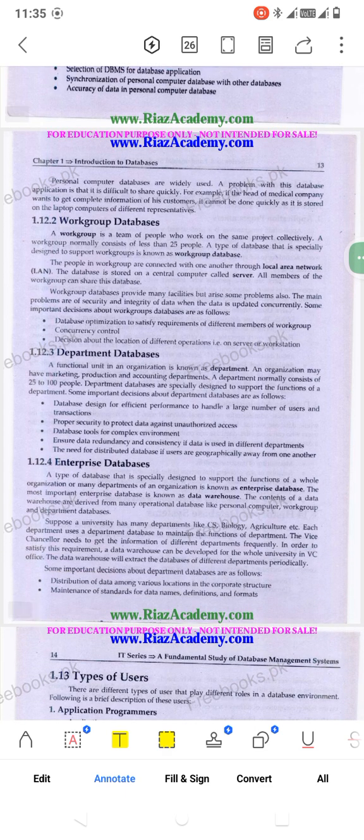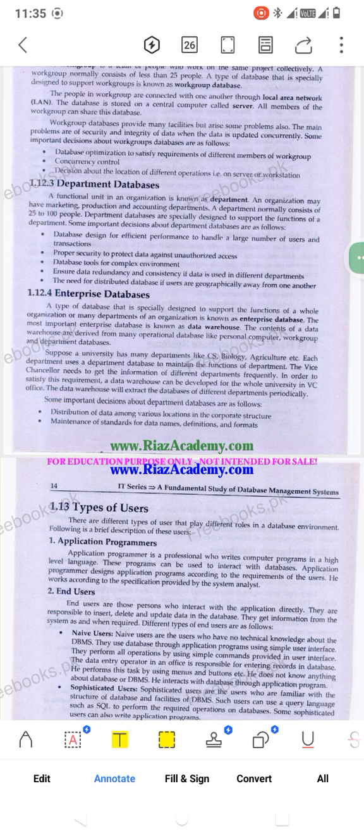And next we have the work group database. If we are working within a small group of fewer than 25 people, and we share the database within this group, it is called a work group database. A departmental database is a complete functional unit of an organization, dealing with that department, and is called a departmental database. Enterprise database is especially designed for many departments of a single organization.